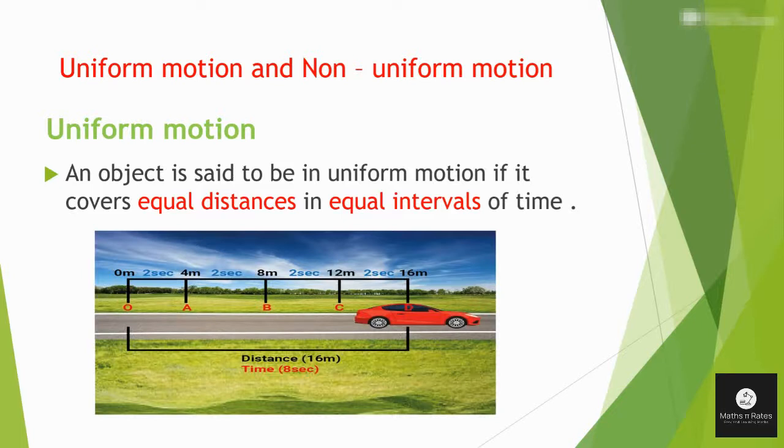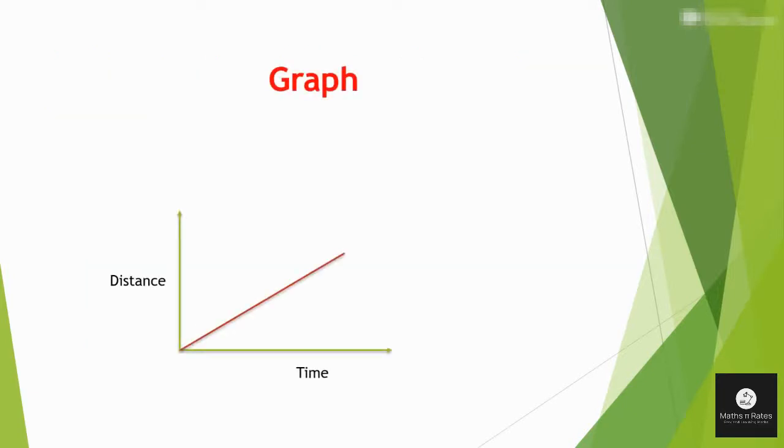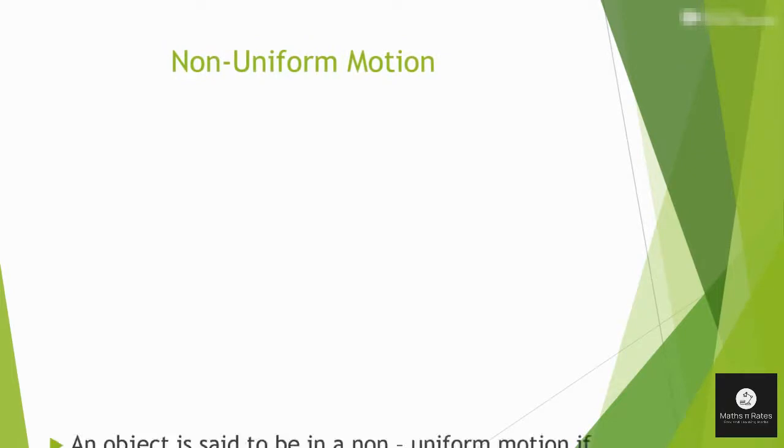So there is uniformity, meaning to cover 4 meters of distance every time it requires an equal interval of time, that is 2 seconds. If we plot a graph for this, we will get a straight line. Now we will see non-uniform motion.